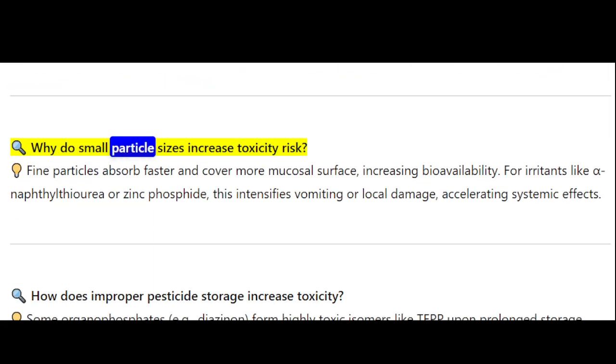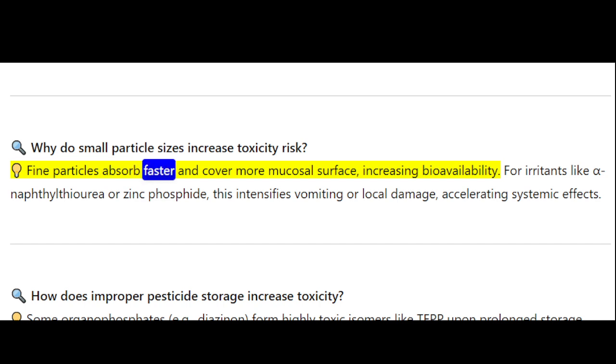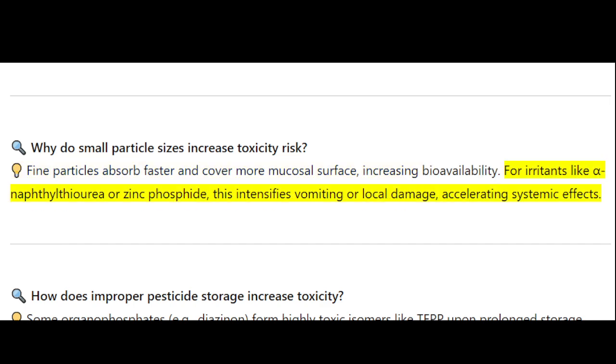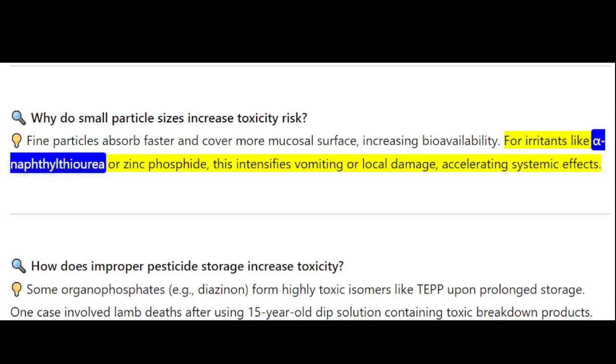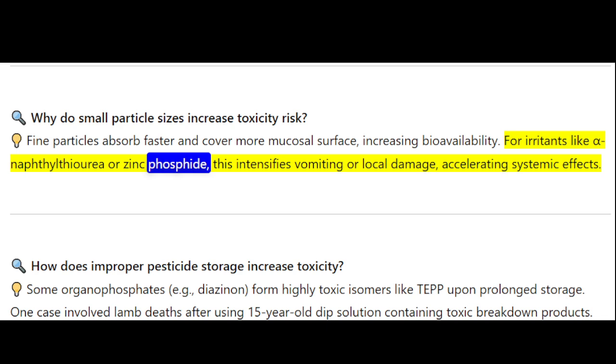Why do small particle sizes increase toxicity risk? Fine particles absorb faster and cover more mucosal surface, increasing bioavailability. For irritants like alpha-naphthylthiourea (ANTU) or zinc phosphide, this intensifies vomiting or local damage, accelerating systemic effects.